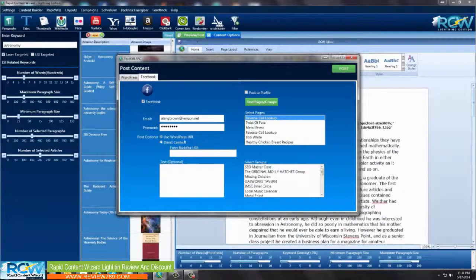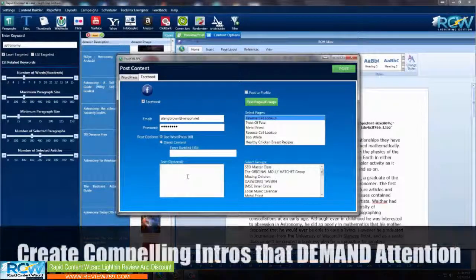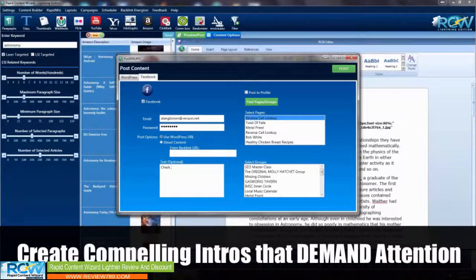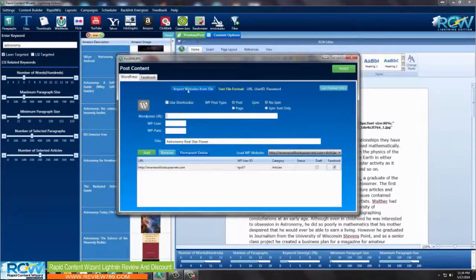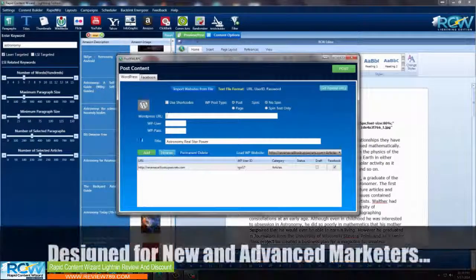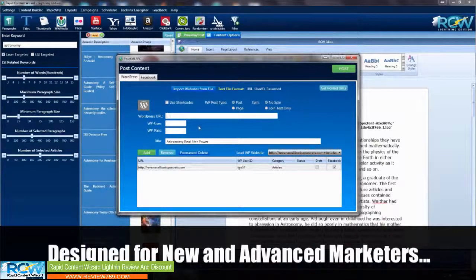I'm going to use a WordPress URL, and there's a little text that you can put on the top of here. Then I'm just going to type this in, and that will go on the top of the post. Let me just go back here and double check. I think we are good to go here. Everything is set up. See how easy that was? That was a piece of cake. This tool is just brain dead simple.